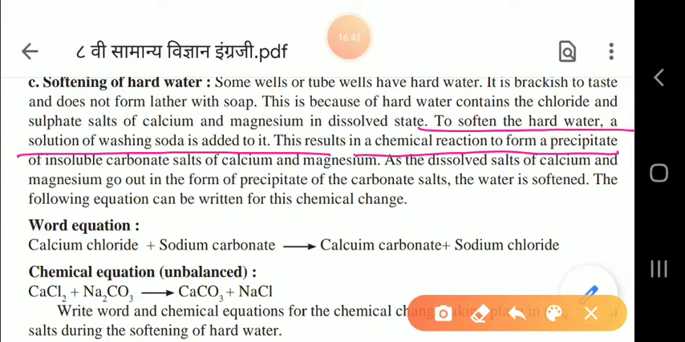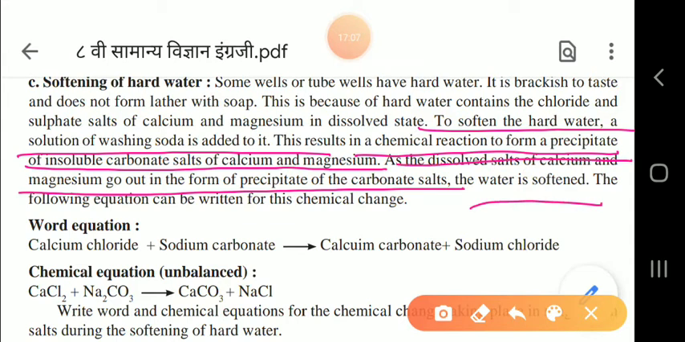So a precipitate of insoluble carbonate salt of calcium and magnesium will be there. The dissolved salts of calcium and magnesium go out in the form of a precipitate of the carbonate salt. Carbonate salt means CO3, and the water is becoming soft. So how does the word equation take place? Calcium chloride plus sodium carbonate react. What will they form? Calcium carbonate and sodium chloride. We will see here how this reaction takes place, children.